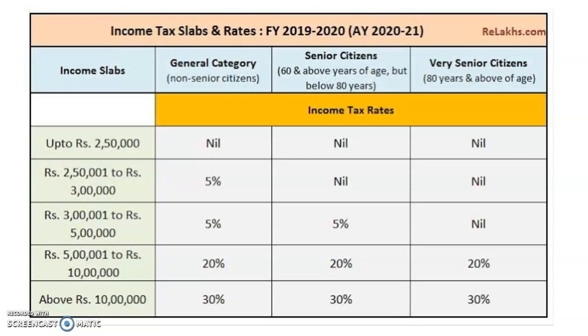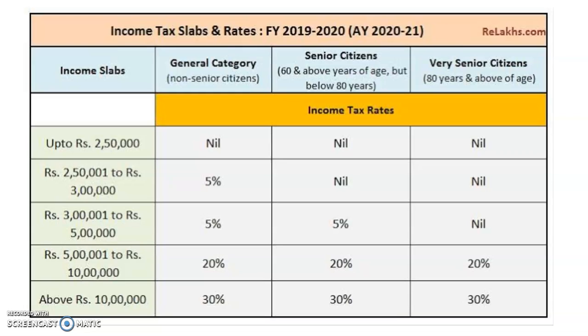The tax slabs for the year 2019-20 and 2018-19 were almost similar, with only very minute changes, but otherwise it is almost the same. Now your total income has been divided into four slabs. One is the exempted slab, next is the 5% slab, next is the 20% slab, and the last is the 30% slab.